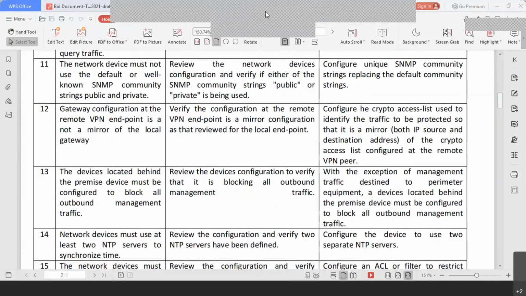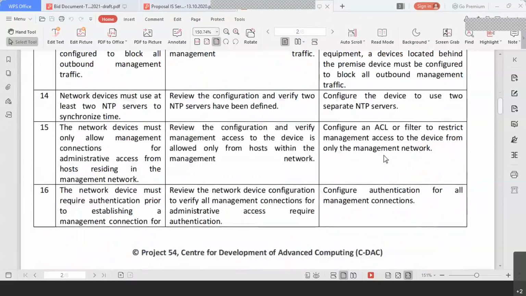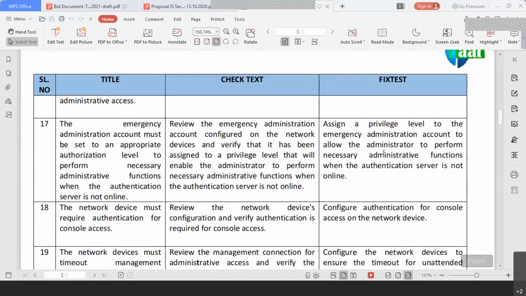So your VPN should always be properly configured, and you should see that it is configured end to end. Okay, and who are the users configured, and is a crypto access list configured at the remote VPN.